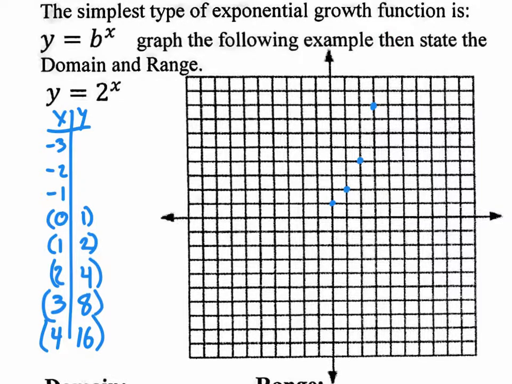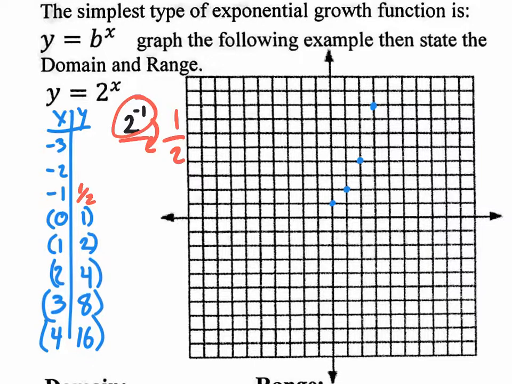Is everybody with me so far? Okay. So what about these negative inputs? What if I plugged in a -1? If I plug in a -1, this is where it gets a little more interesting, because if I go 2 to the -1 power, you guys remember rules of exponents? Anything to a negative power, you move it to the other side of the fraction, and it'll become positive. So I need to first make it look like a fraction, and then move it to the other side, and it'll become what? 1 over 2. So for the input -1, I get the output 1/2. Are you with me?